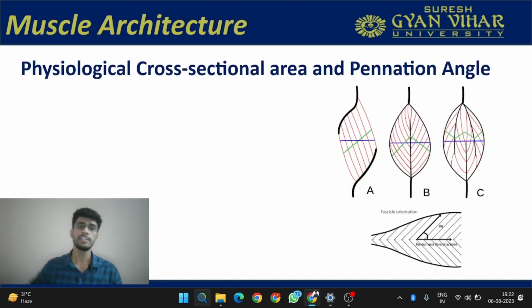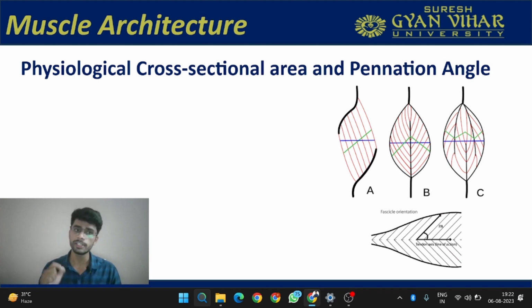Now let's see the muscle architecture. What are the things that you should know when we talk about muscle architecture? There are only two things. First is physiological cross-sectional area, and the other important thing is pennation angle. If you know these two things, then you will get an overview of the muscle architecture: how the muscle looks and how much force it will produce. You will get a gross idea.